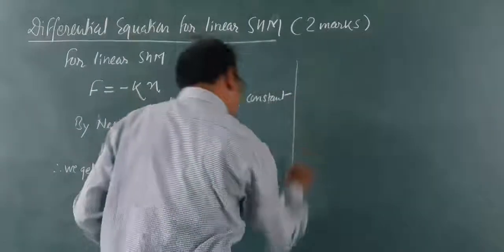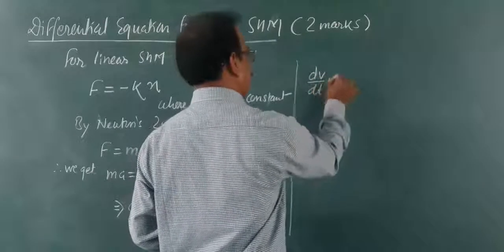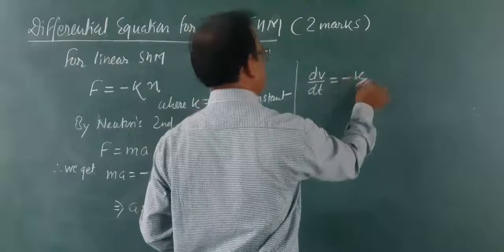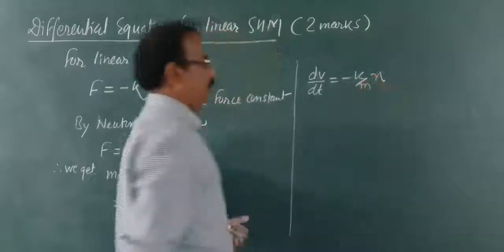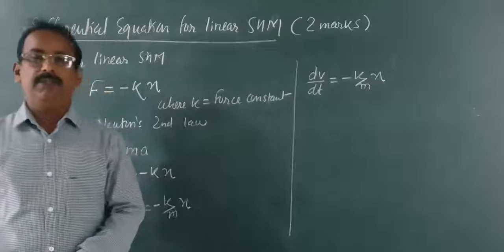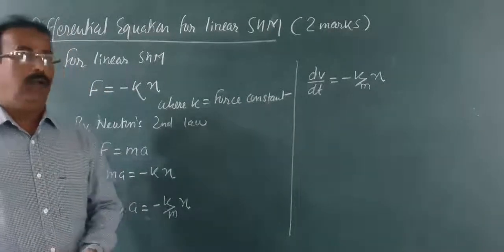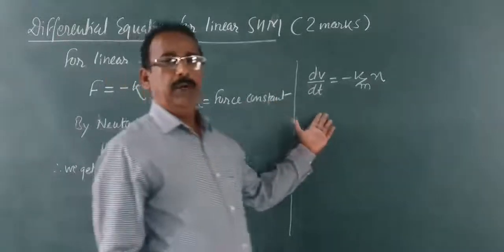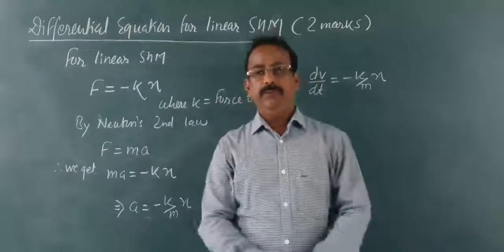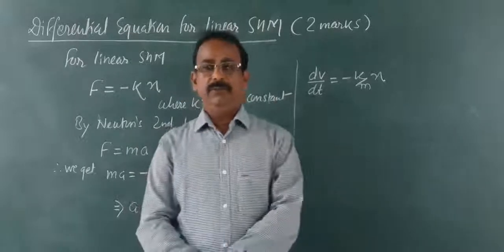This acceleration is the rate of change of velocity with respect to time, dv by dt. Here, there is a derivative. Therefore, this is a differential equation.